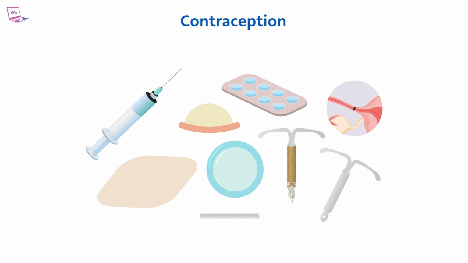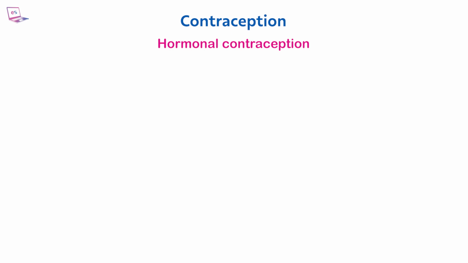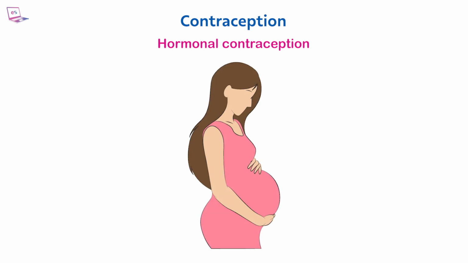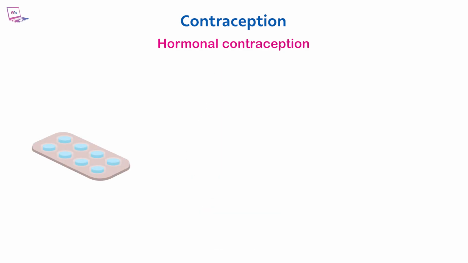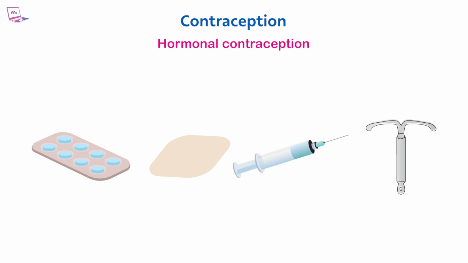There are various ways to control fertility, including both hormonal and non-hormonal methods of contraception. Hormonal contraception. Hormonal contraception is a method of birth control that involves the use of hormones to prevent pregnancy. The methods of hormonal contraception include oral contraceptives, skin patches, injections, and IUD, intrauterine devices.